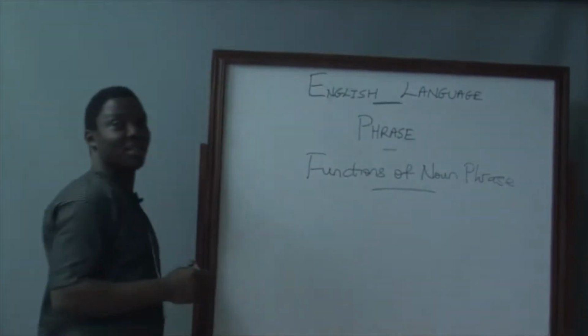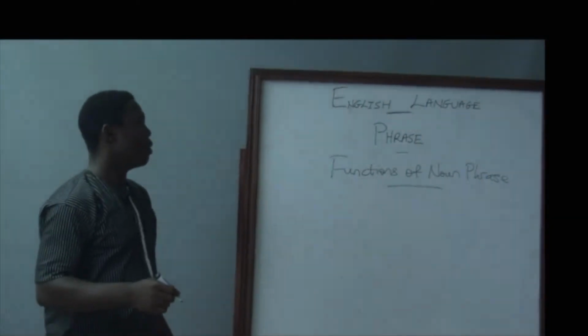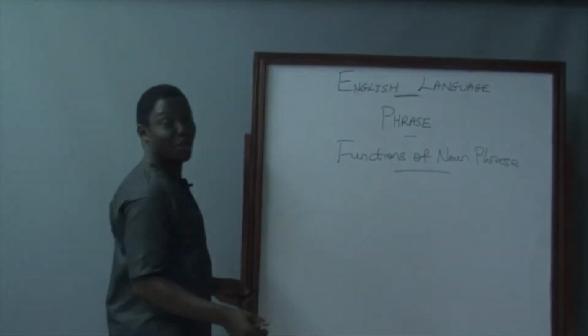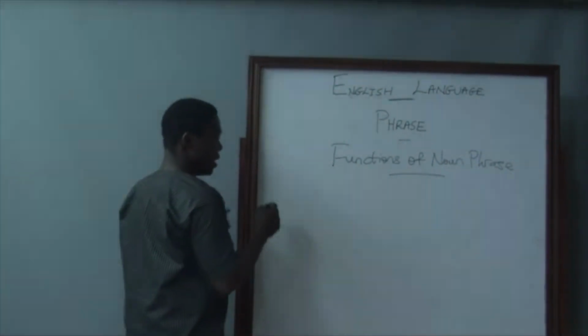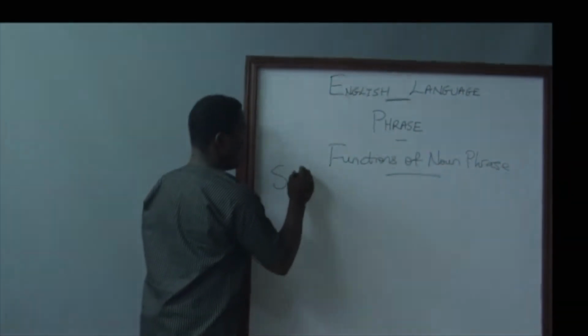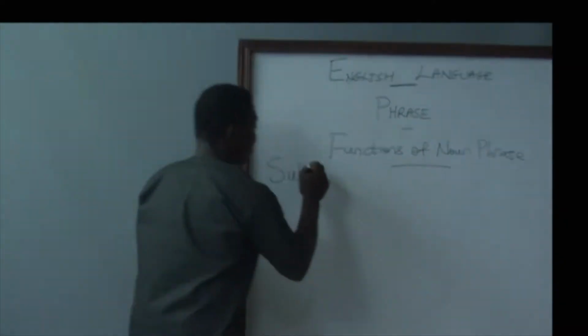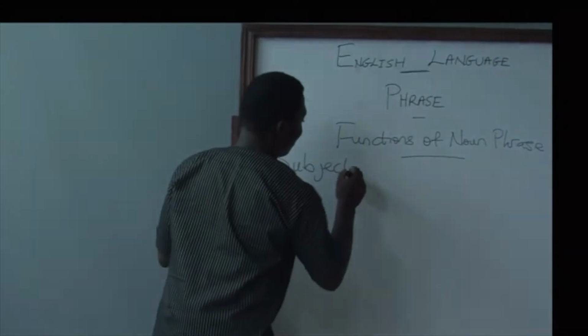Functions of noun phrase. When we talk about functions of noun phrase, it has to do with what the noun phrases identified are doing in sentences. A noun phrase can function as subject of a verb.